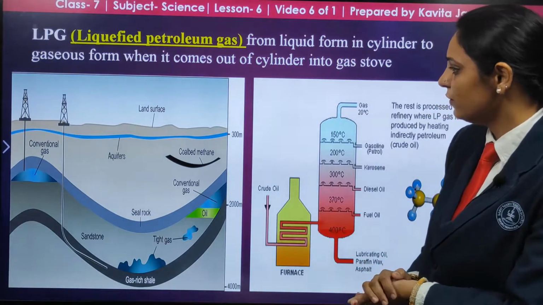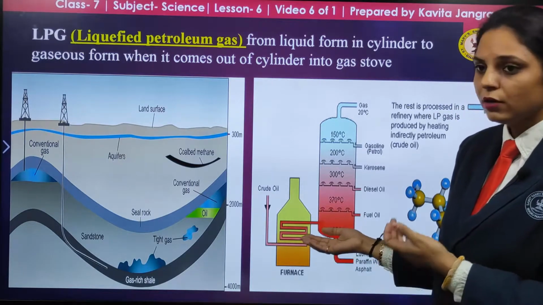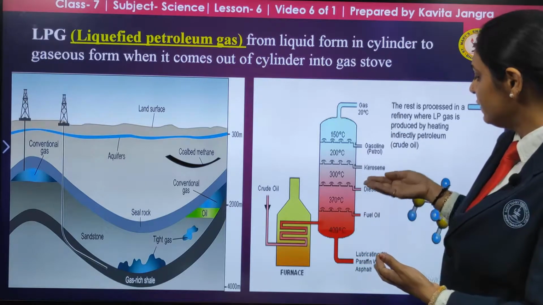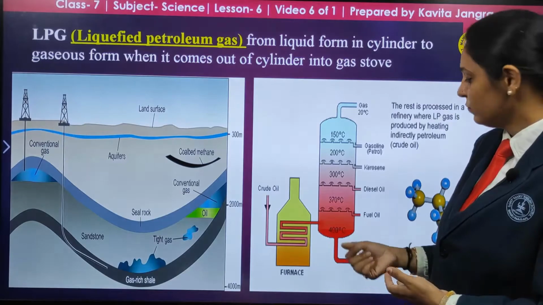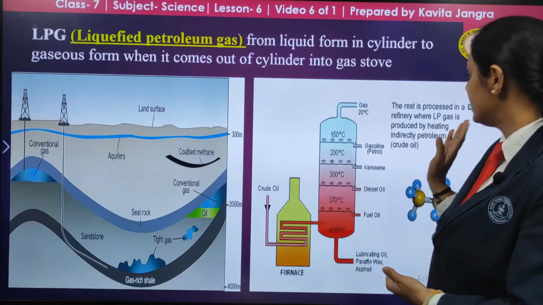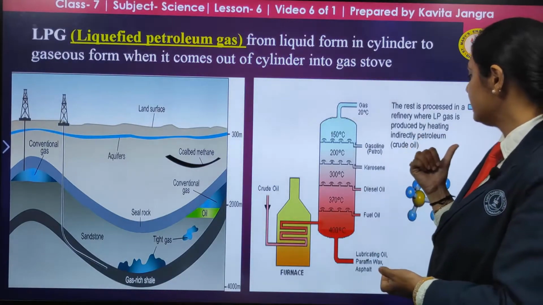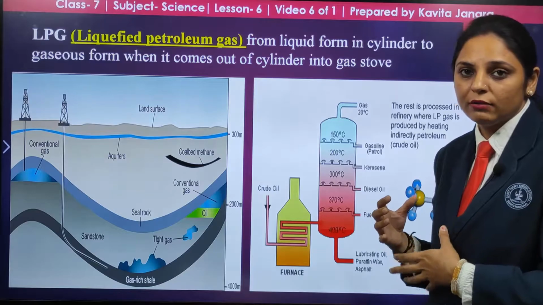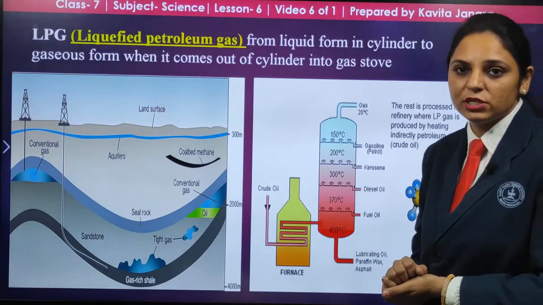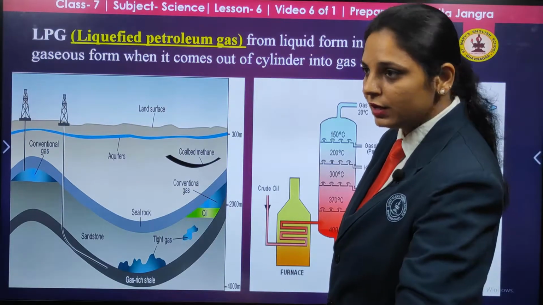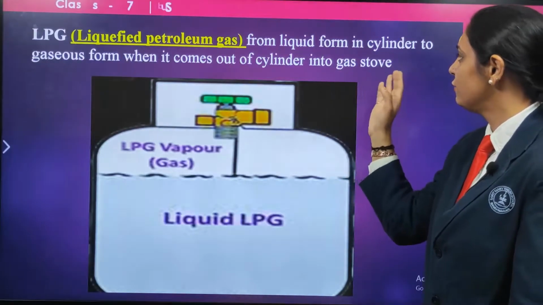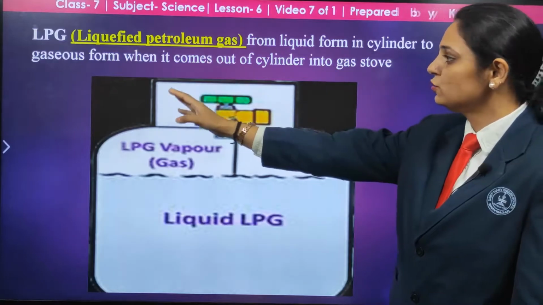These are the sources from where we get crude oil, and from the crude oil, in the refinery at different levels we get different products, that is fuel oil, and here the paraffin wax. This is under refinery. LPG gas is produced by heating petroleum, the crude oil, indirectly. When crude oil is heated indirectly, then what is formed? Yes, this is the LPG, the liquefied petroleum gas. Liquefied petroleum gas is liquid in the cylinder, and it turns into gaseous form.